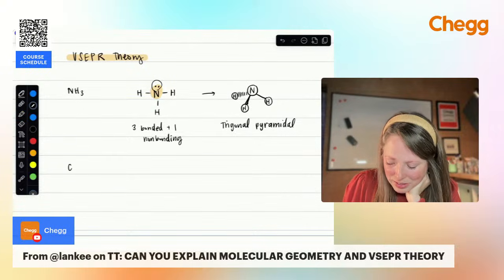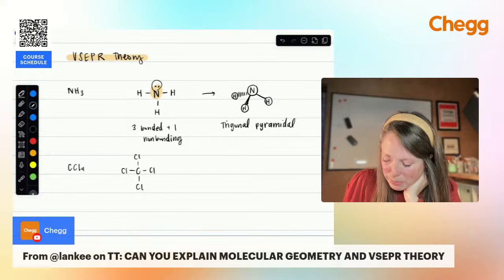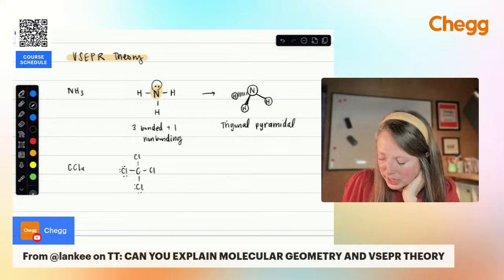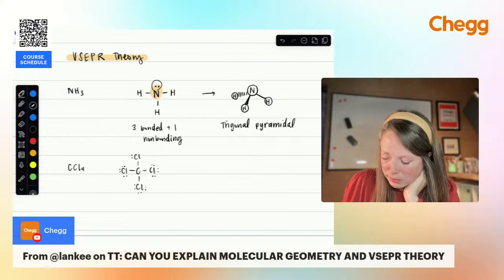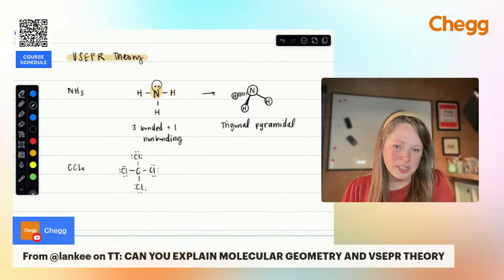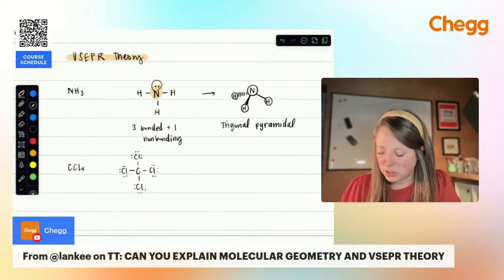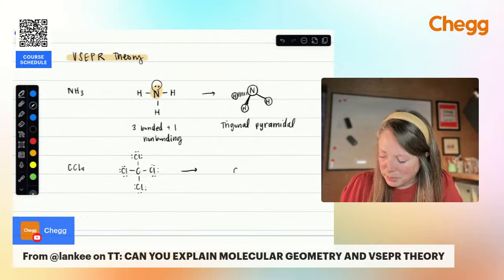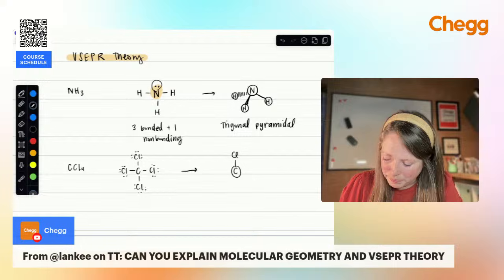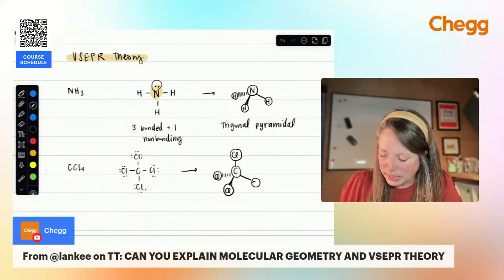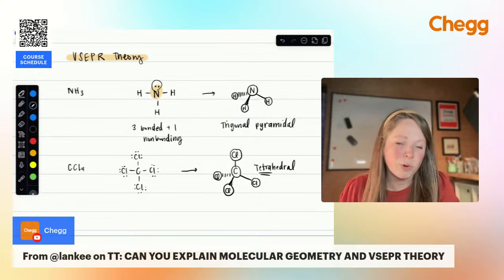Let's say I had carbon tetrachloride. Again, I have carbon in the middle. We're going to have 4 atoms of chlorine. The prefix tetra means 4, and each of these chlorine atoms is going to have 6 electrons around it. Now looking at this, I have 4 bonds. This is going to form what's called tetrahedral geometry. I have the carbon in the middle, chlorine on top, and then that same kind of pyramid-like structure, a tripod basically, on the bottom with each of those chlorine atoms. So again, this is known as tetrahedral. The prefix tetra tells you we have 4 bonds.